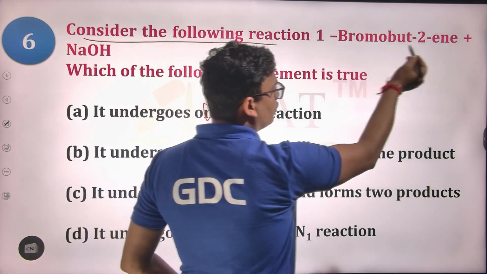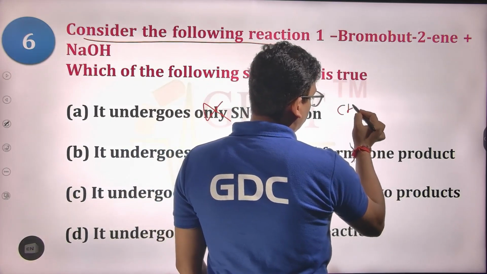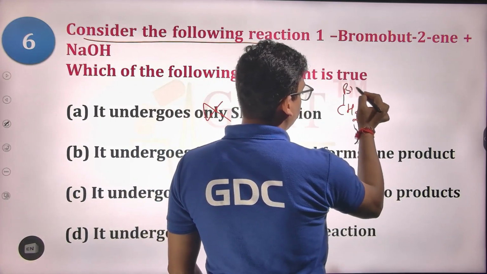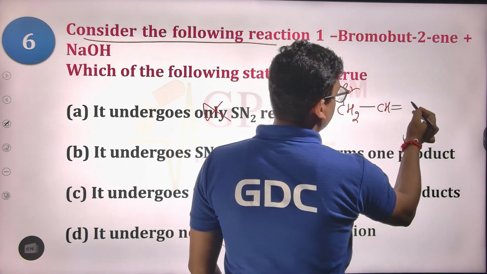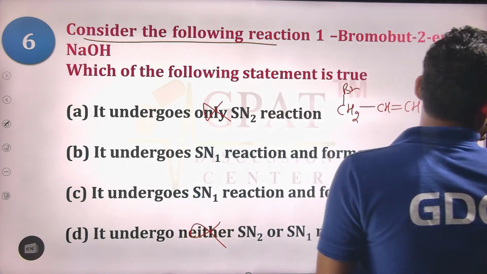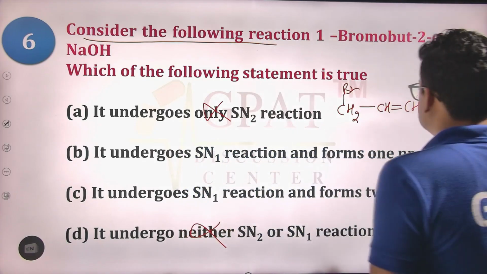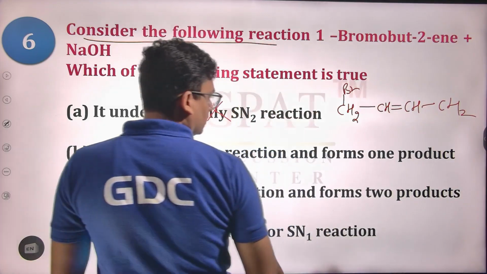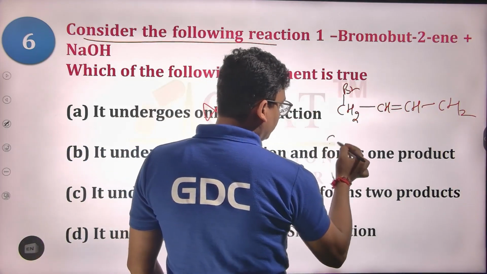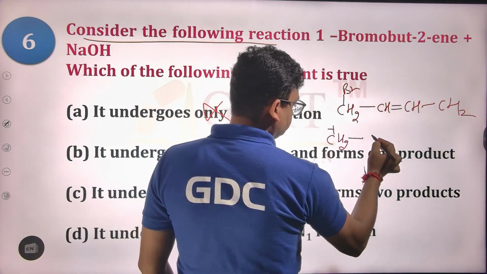We have 1-bromo-2-butene, CH3 and Br. After the removal of the bromine, we get a positive charge here.